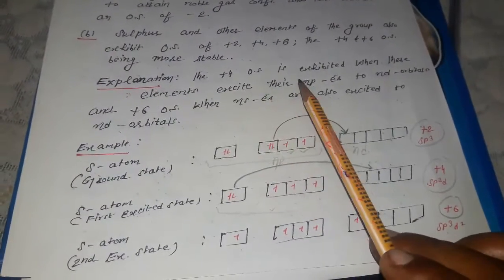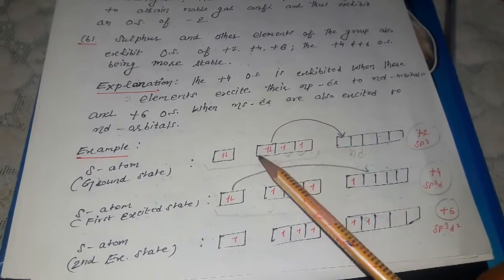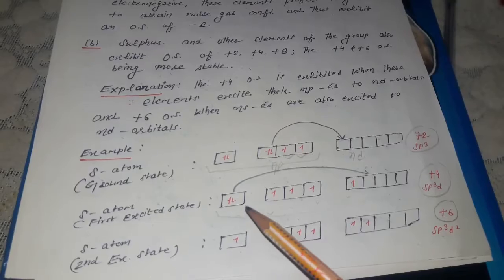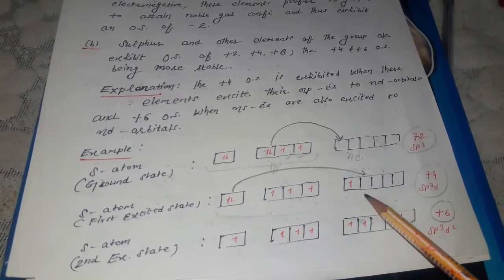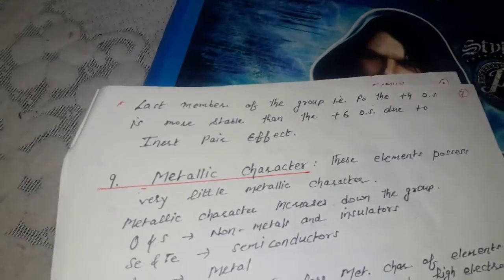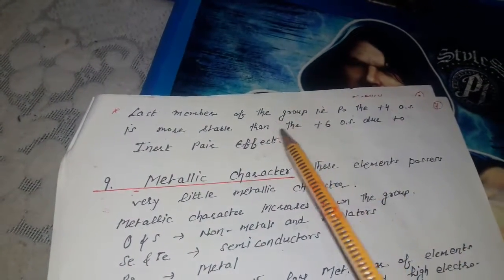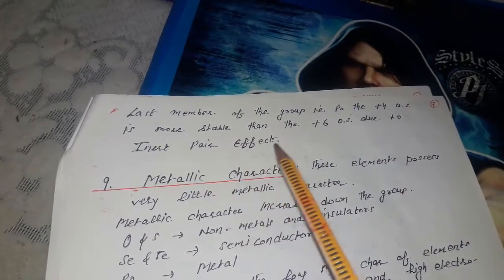The +4 oxidation state is exhibited when these elements excite their np electrons into nd orbitals, and +6 when ns electrons are excited into nd orbitals. Next is the last member of the group, polonium. The +4 oxidation state is more stable than the +6 oxidation state due to the inert pair effect.